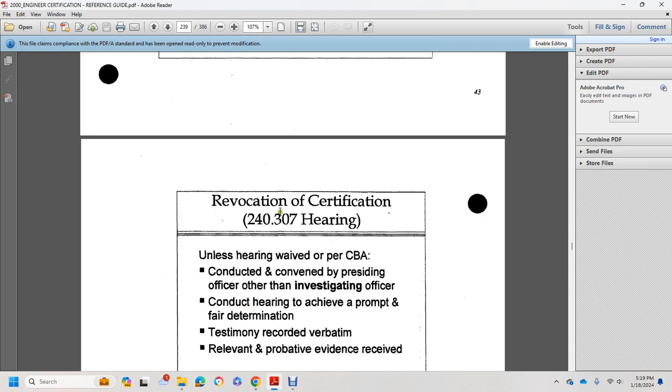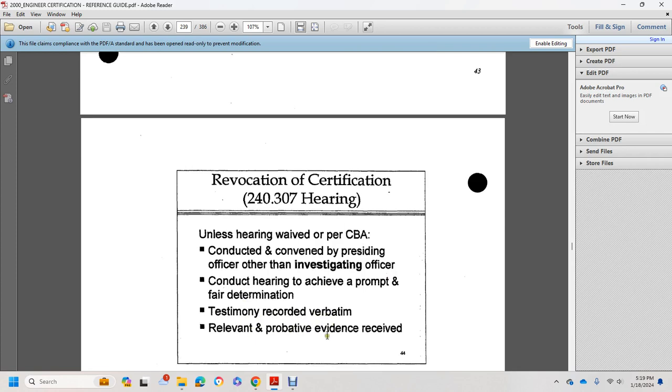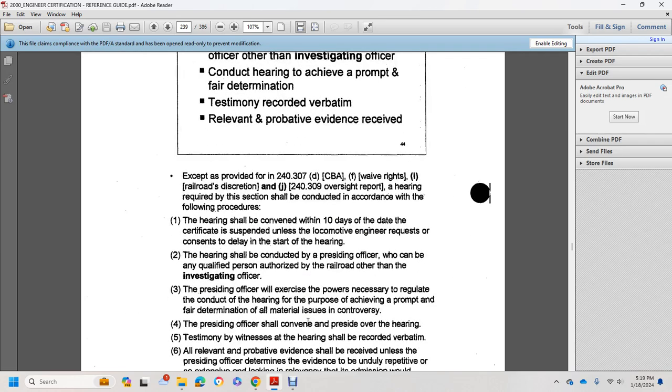Revocation of certification, 240.307. The hearing, unless the hearing is waived or the collective bargaining agreement applies, will be conducted by the presiding officer and the investigating officer, for the purpose of achieving a prompt determination. Testimony is recorded verbatim and relevant, probative evidence is received. Except as provided in 240.307, with the collective bargaining waiver rights at the Bureau's discretion, see the 240.309 oversight report.